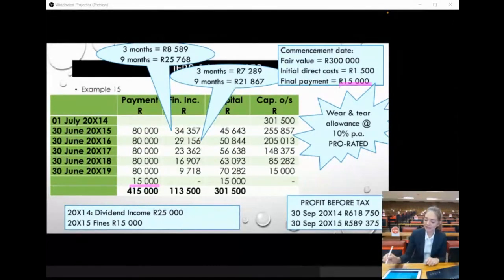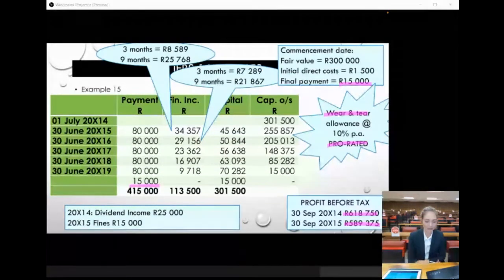The additional information that they give us in this question, they tell us that we've got wear and tear allowances at 10% and that it is prorated for a period of the year. And they also give us our profit before tax for the 2 financial years. And now we have to go and calculate what our current tax and our deferred tax is going to be.